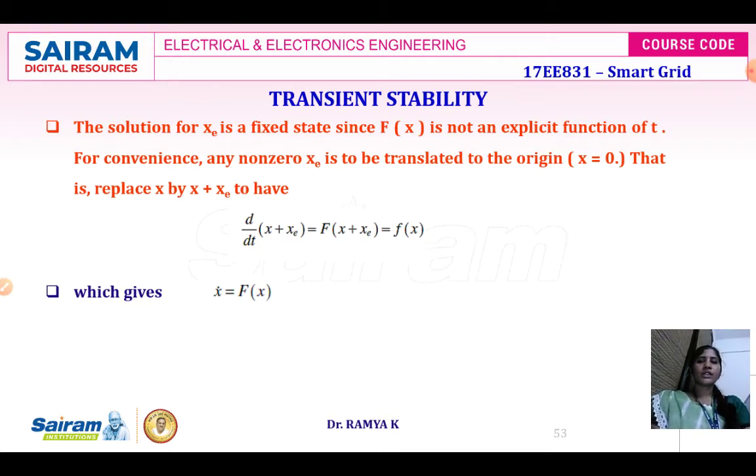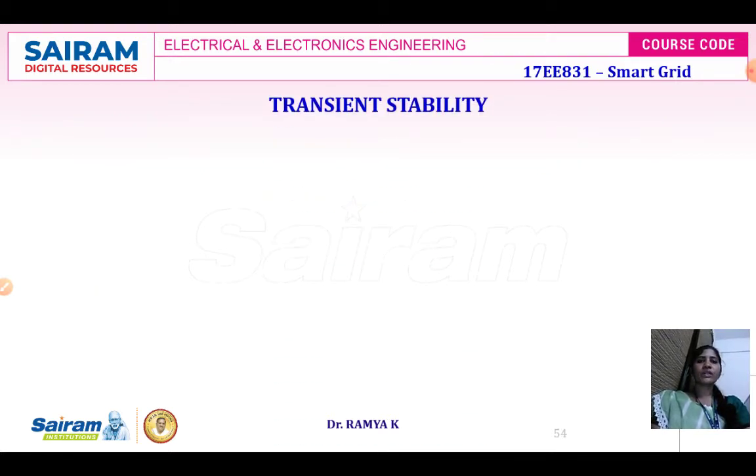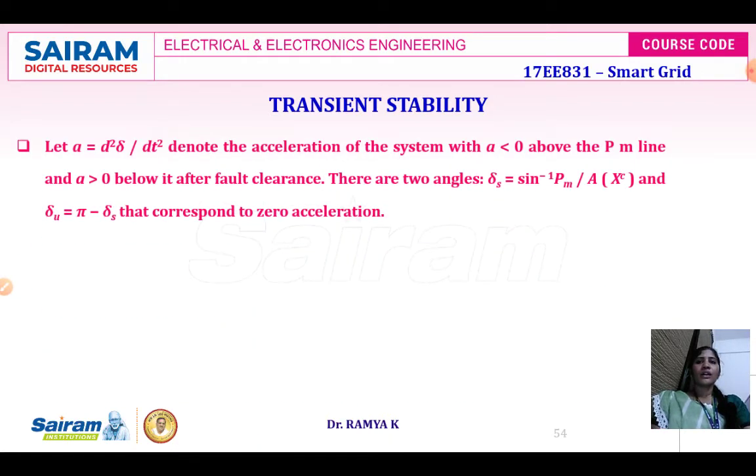Next one, here A is equal to d square delta divided by dt square. Two things we have to understand: one is A less than 0 and the other one is A greater than 0. When A is less than 0, the point P will be above your power line.